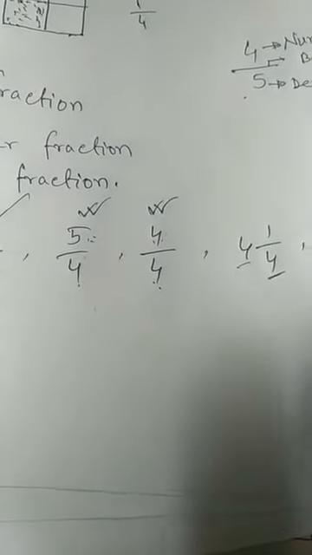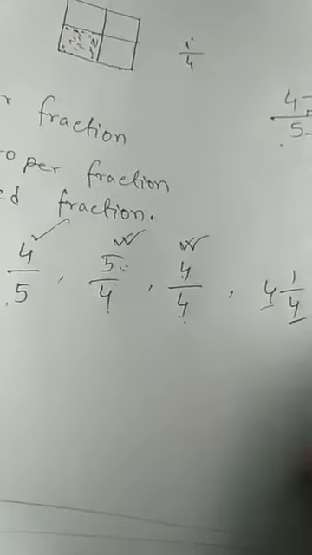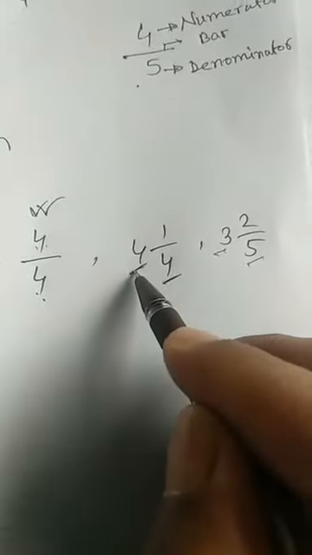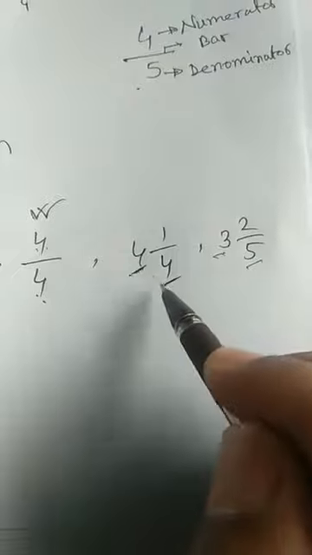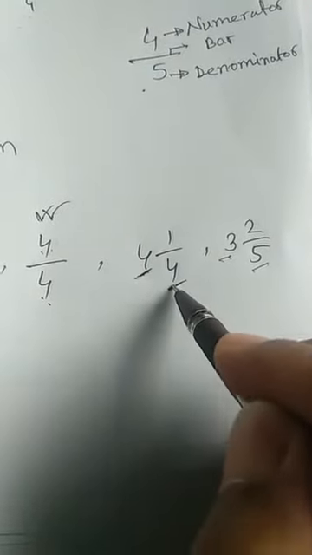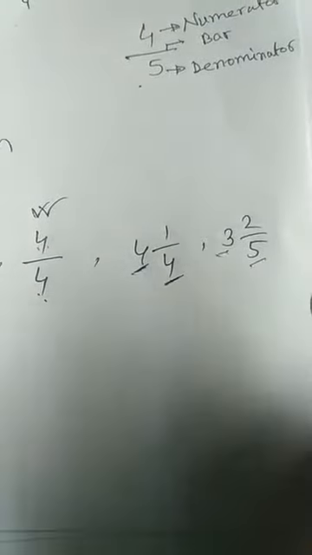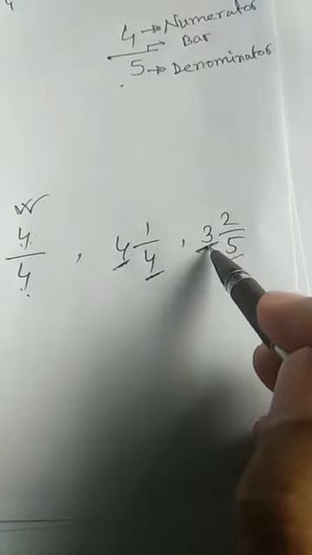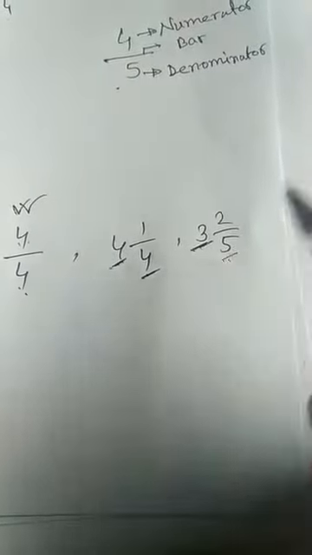Have you understood? Okay, now come to mixed fraction. You see there are two parts. This is the whole or integer part, and this is the proper fractional part. So what is a mixed fraction?